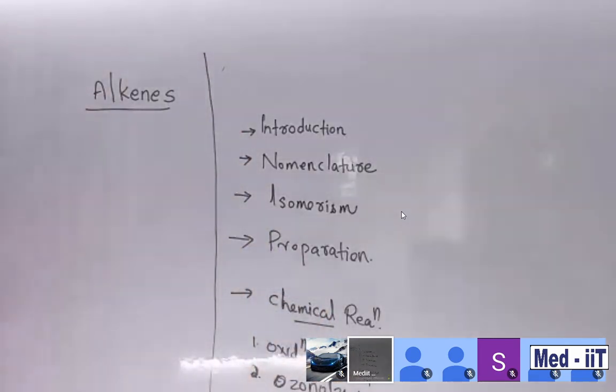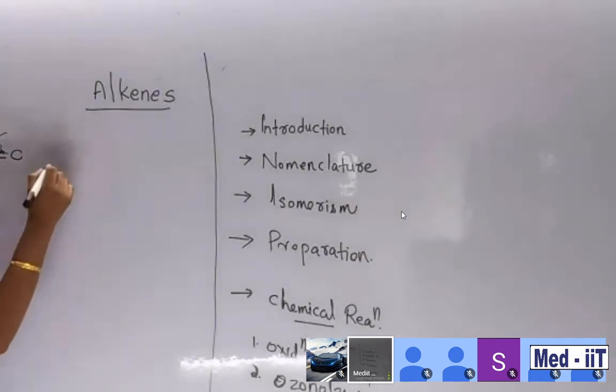First one is introduction. In the introduction, alkene is represented, for example, as a double bonded carbon, with the carbons double bonded in between. Students, look here. This double bond is formed by one sigma bond and another pi bond. But this pi bond is not very stable. At any time, it can break. How will it break? This is our second question. In the presence of some electrophile.